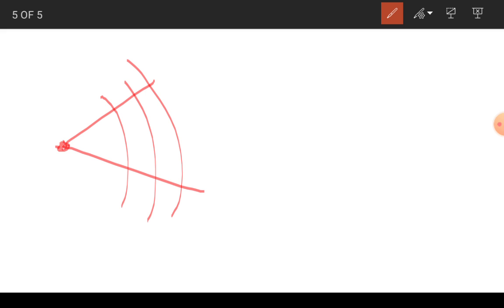So rays will go far away from the point of the source. This is the point of the source. Suppose this is an LED or laser, and these are the sources, and the waves will travel far away. So this phase front will look like this.